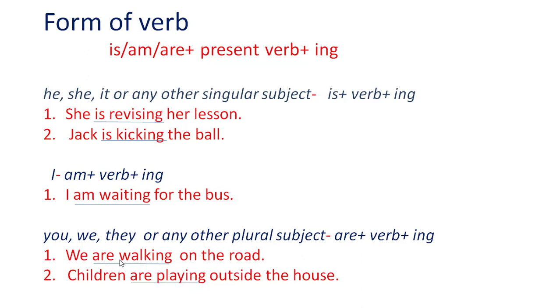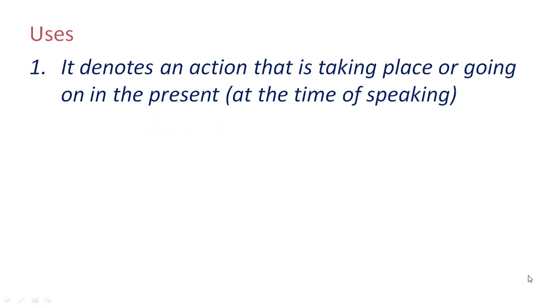So in present continuous tense we use is, am, are plus present verb and then ing with the present verb. This is how we form the sentences in the present continuous tense. Now let's see, where do we use the present continuous tense?